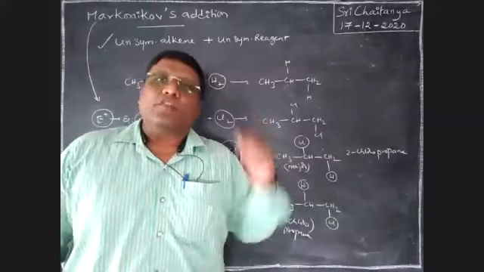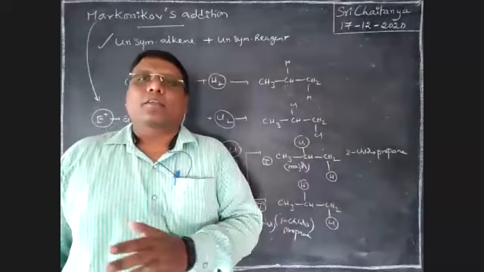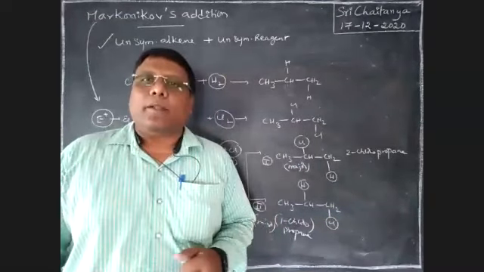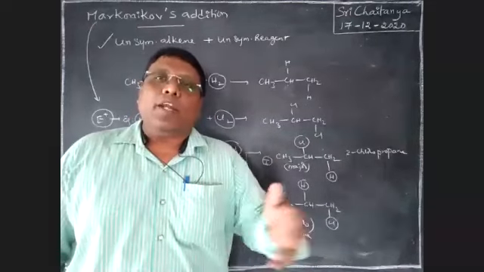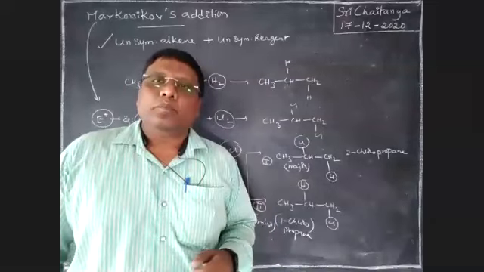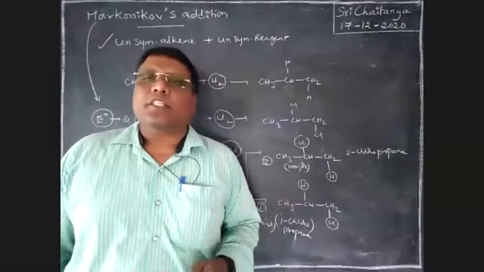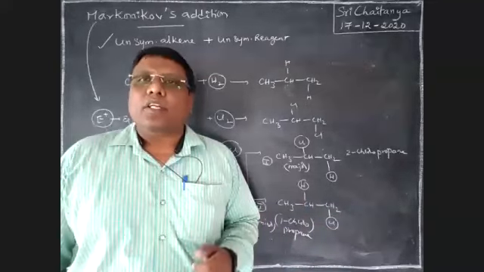Saytzeff rule, elimination follows. Poor becomes poor. Hydrogen is eliminated from the carbon with fewer hydrogens. In Markovnikov addition, hydrogen is added to the carbon with more hydrogens. So it is exactly the reverse case. Saytzeff rule applies to elimination conditions. Markovnikov rule applies to addition conditions.